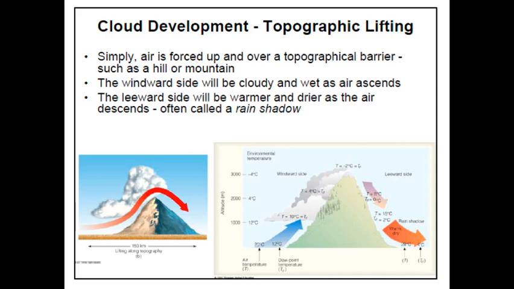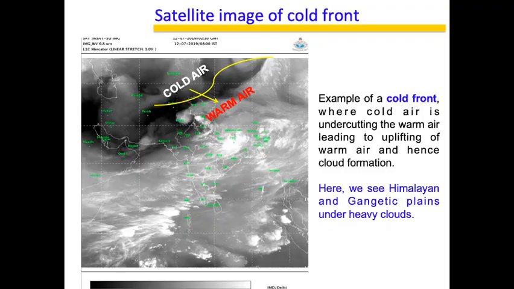The fourth way we have already talked about, which is just the pure ground heating, so pure convection driven. No need for a front, no need for a mountain, just pure ground based lifting. These are the ways.